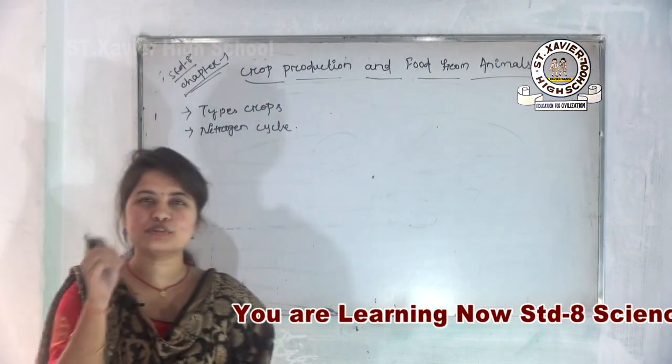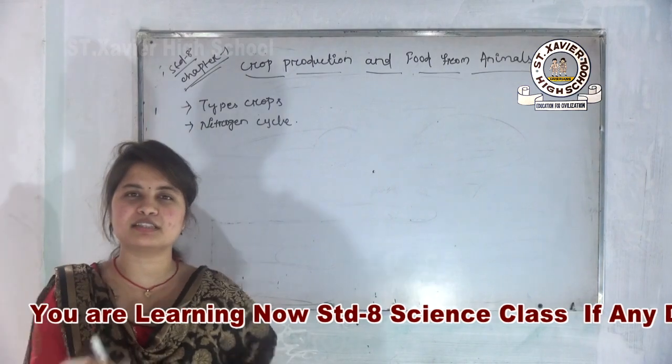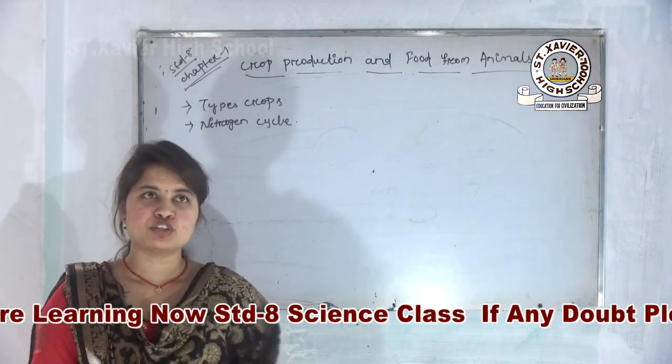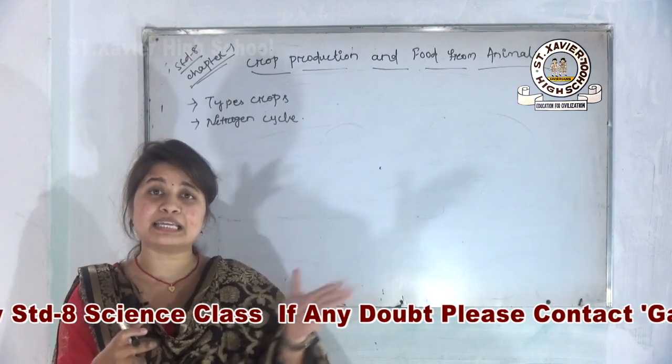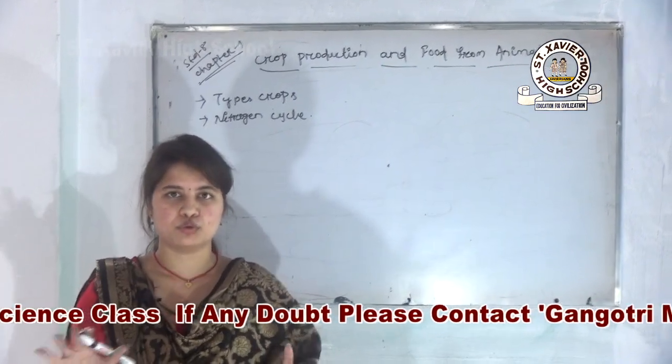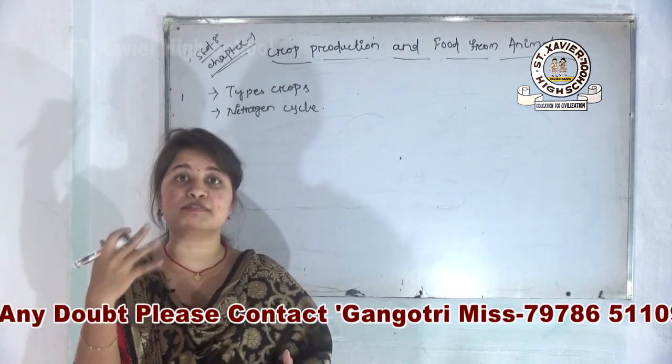So students, all of you think just a small thing. All of you feel several seasons in the entire year, yes or no? Can all of you eat the same kinds of crops in the entire season? Obviously no. We all eat different types of foods in different seasons.